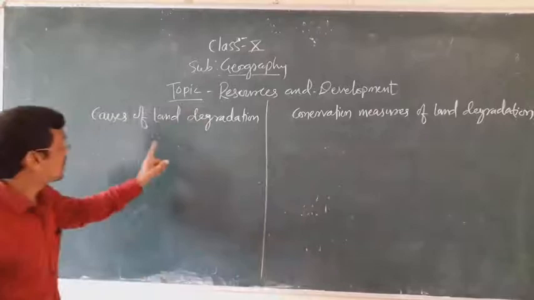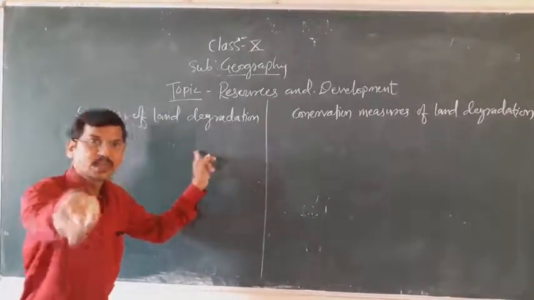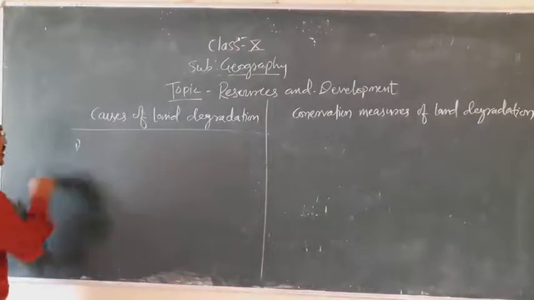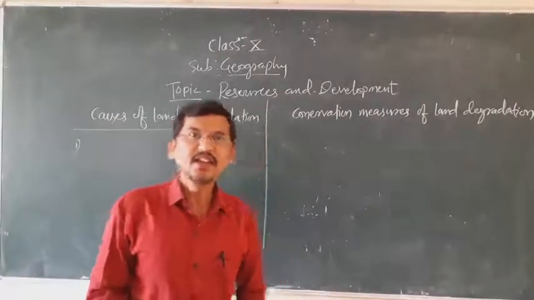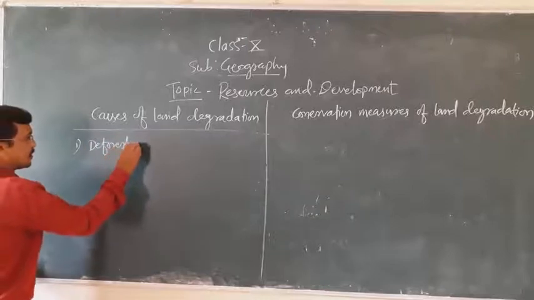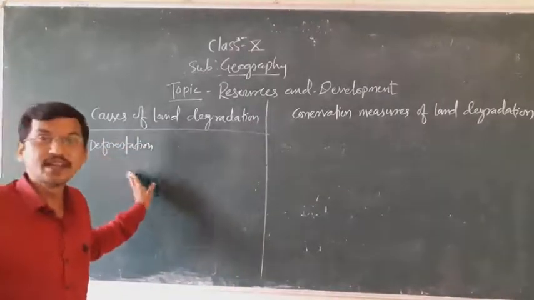Now, what are the reasons that lead to the degradation of Indian land? Let's see the different causes of land degradation. Number one, land is degraded mainly in India by deforestation. Deforestation is the main reason for land degradation.